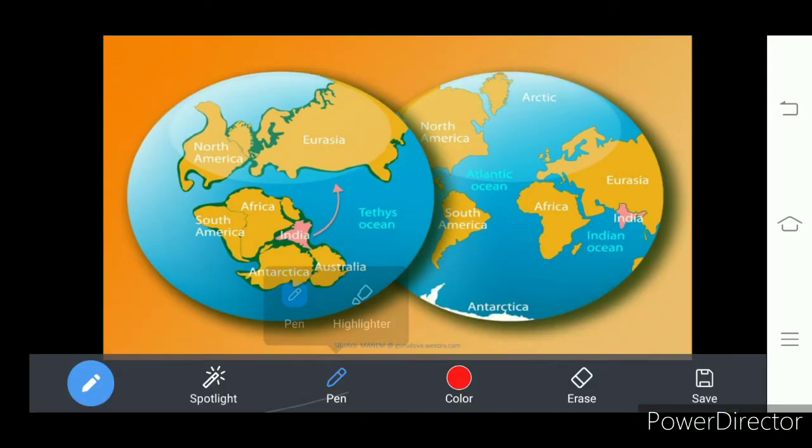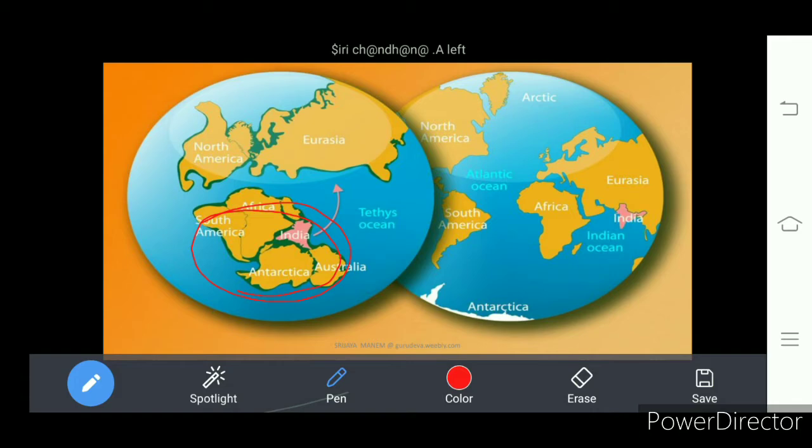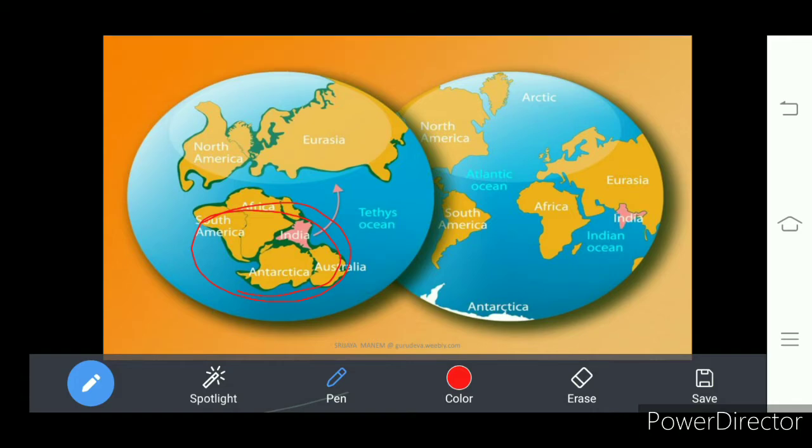Look at here. Here India is there in the Gondwana part, this one, Gondwana land. India belonging to the Gondwana land started moving in the northeast direction and collided with a very large Eurasian plate, right? This Eurasian plate was a part of Angara land, Laurasia or Angara land.